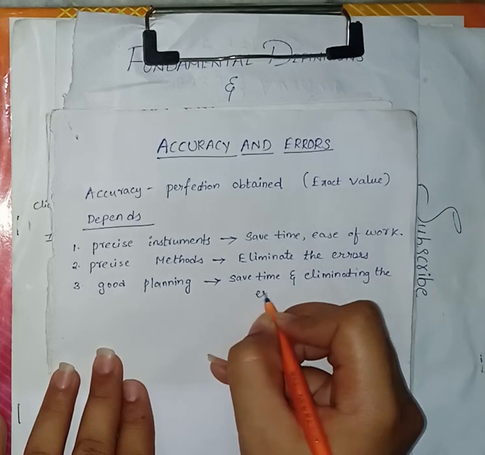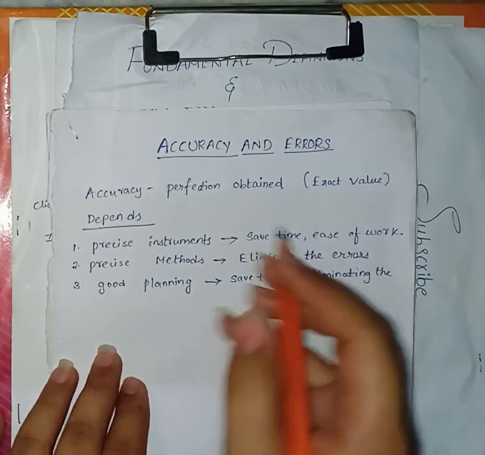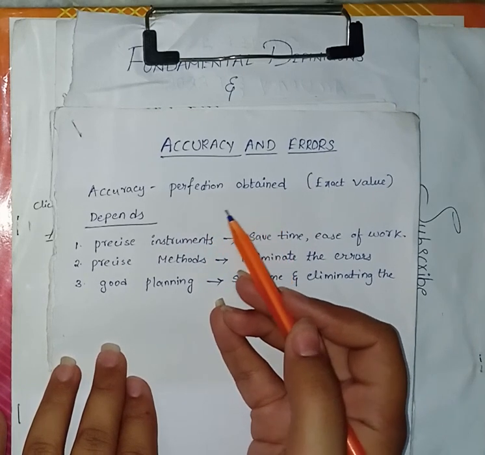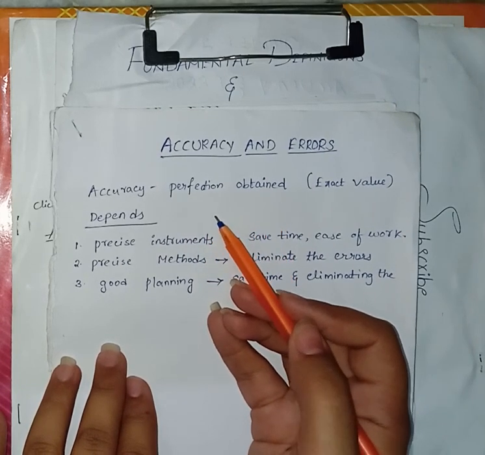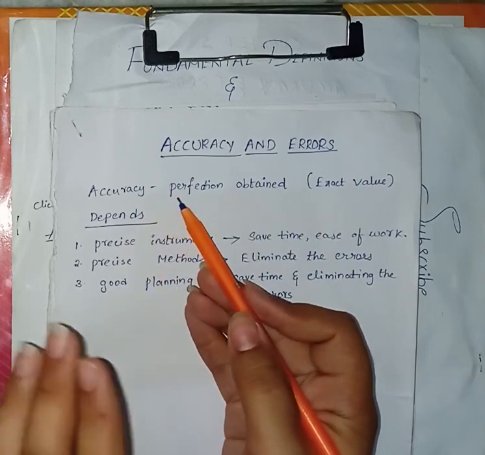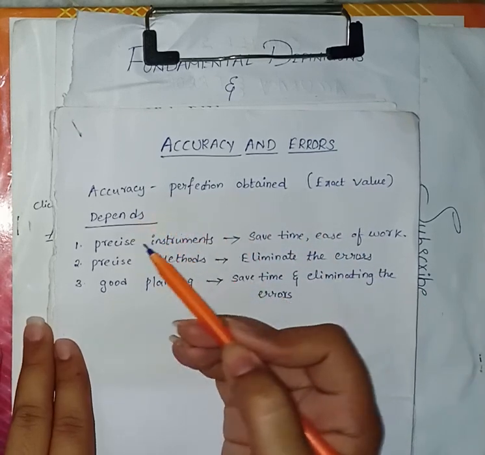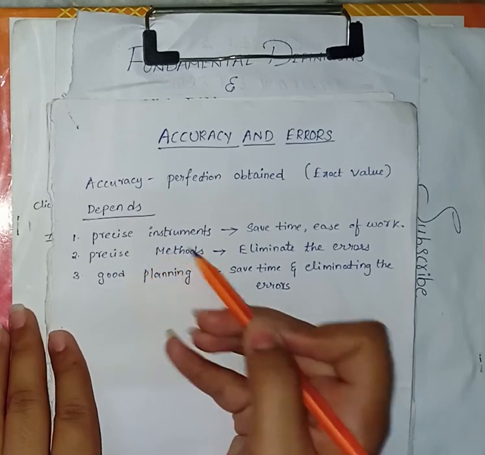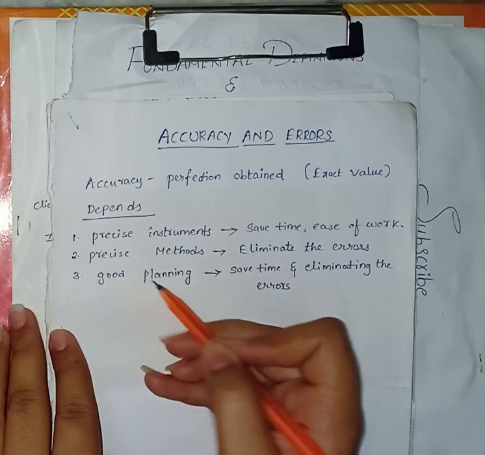What is accuracy? Accuracy means it is a degree of perfection obtained. Whenever we are doing a surveying, whenever we want the exact value, it is known as accuracy, means exact correct value. So accuracy usually depends upon three things. First is precise instruments. Next is precise methods.